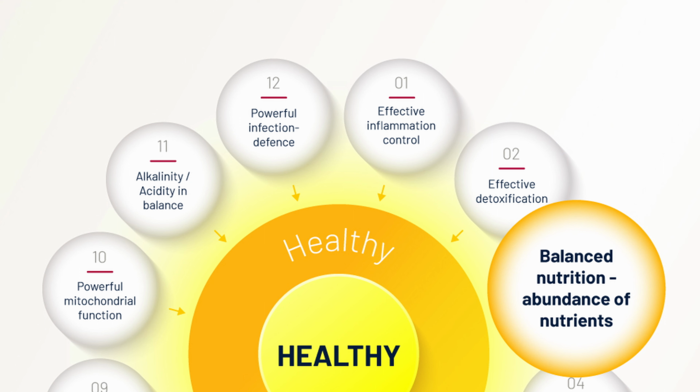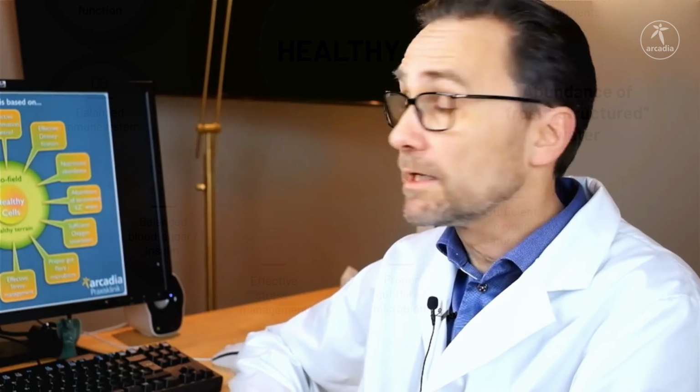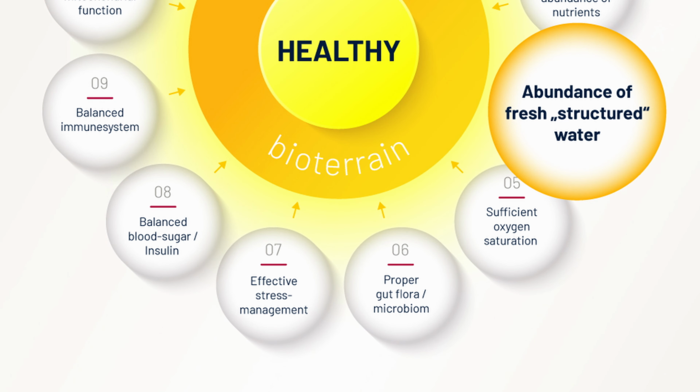All the vitamins, the minerals, the trace elements, the fatty acids, the amino acids, and all the micronutrients that we need to stay healthy. The same is true for water. We need an abundance of water, and structured water, a very special type of water that you find in nature, in natural springs or wells, is what the body likes the most.